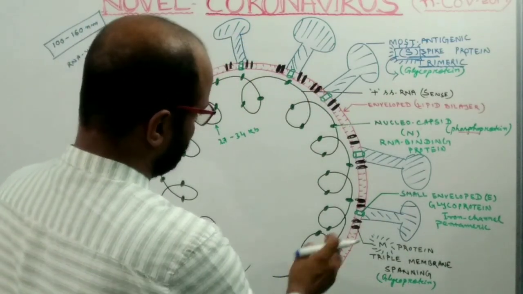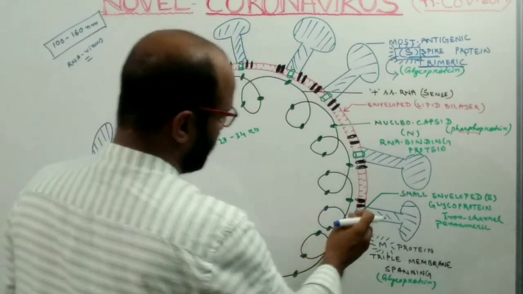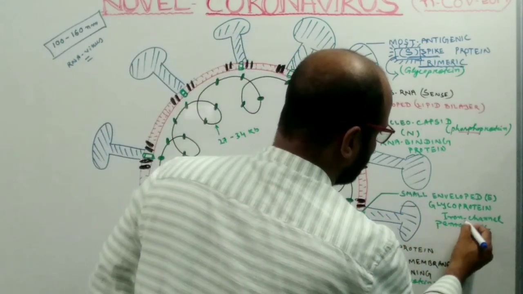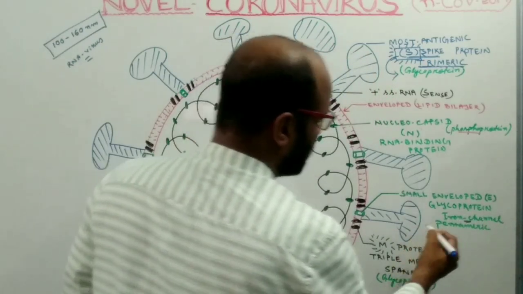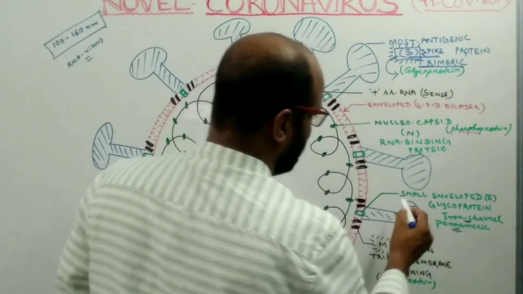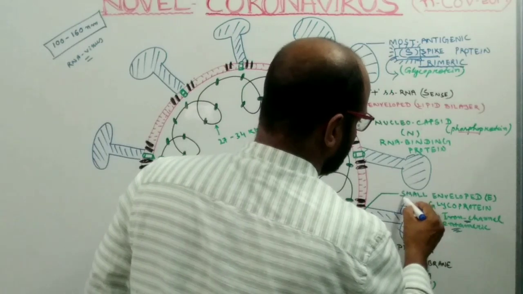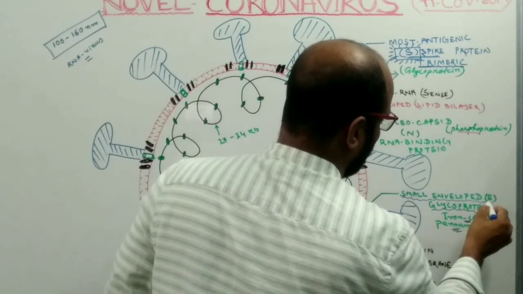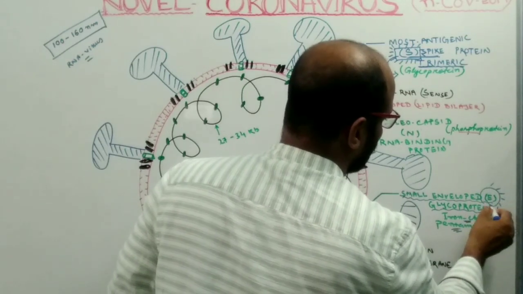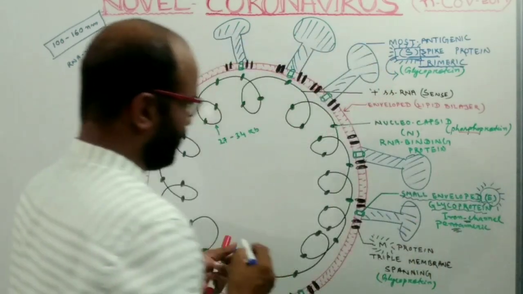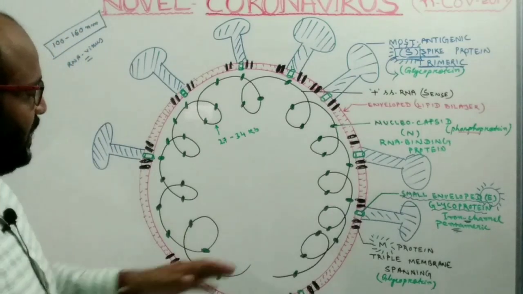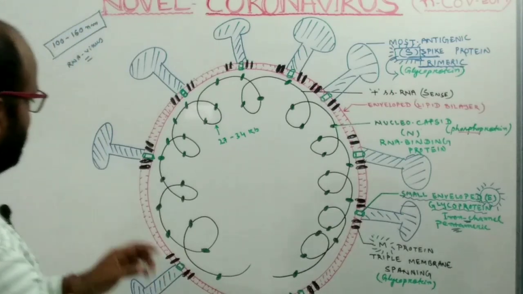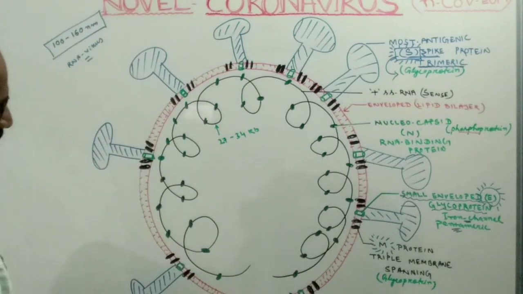Another protein, which is very small and anchored in the lipid bilayer, acts as an ion channel. These proteins are pentameric in nature and are known as the small envelope glycoprotein, or the E protein. This E protein is also a glycoprotein, and it forms the ion channel in the membrane of the virus.